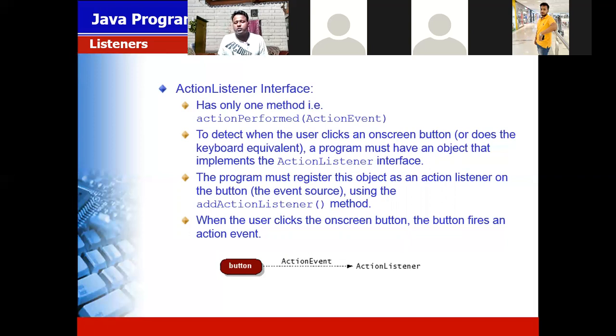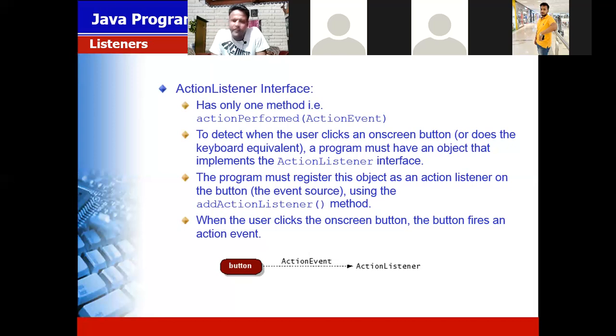Okay, so in the action listener interface, let me give an example. When a mosquito is biting you, it is giving a message to your brain. The brain is giving an order about what to do. In a similar way, in the action listener there is a method present, the actionPerformed method. So if any kind of event happens, then the actionPerformed method does the work.